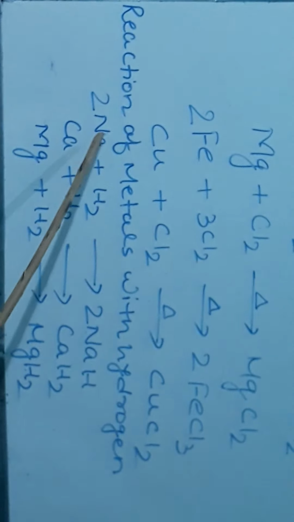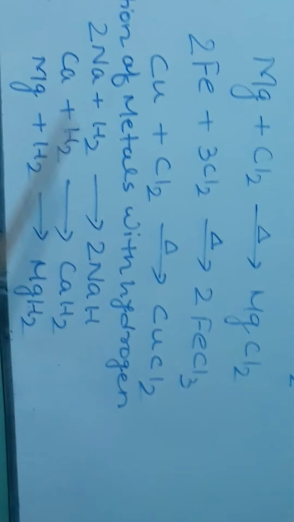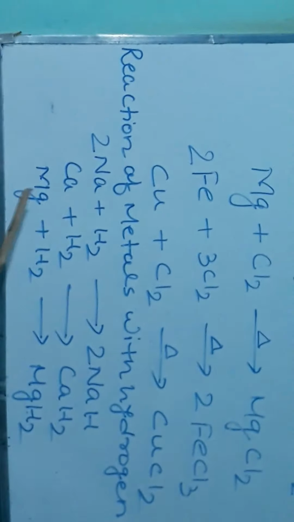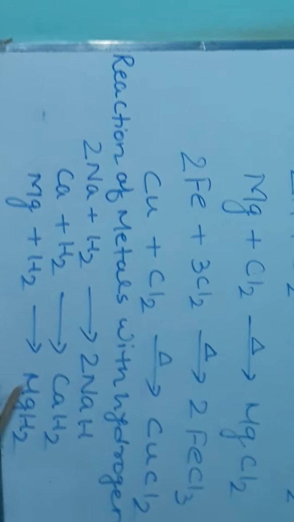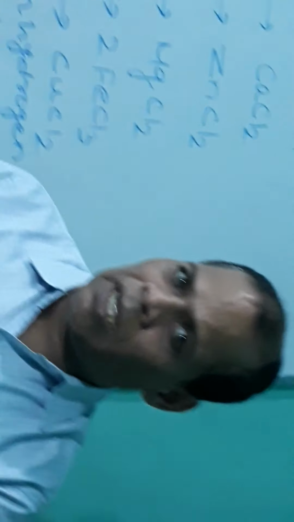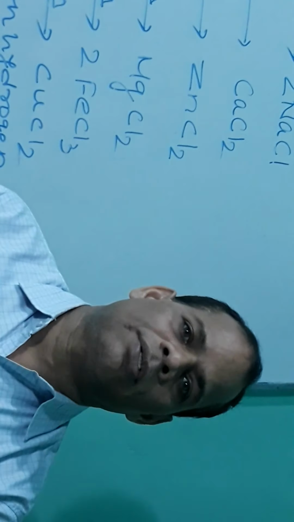Sodium reacts with hydrogen, forms sodium hydride. Calcium reacts with hydrogen, forms calcium hydride. Magnesium reacts with hydrogen, forms magnesium hydride. And these hydrides are electrovalent in nature.